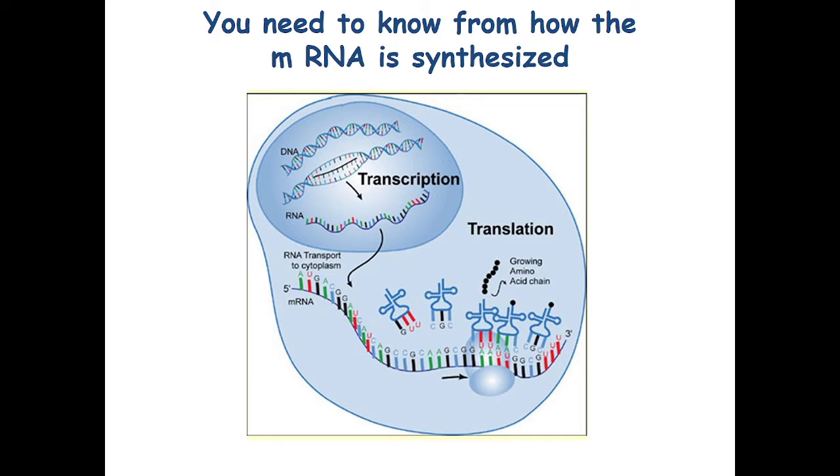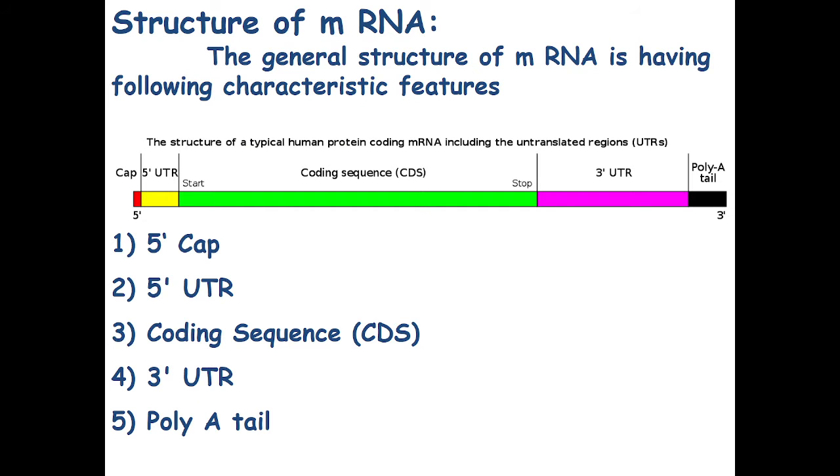The DNA undergoes transcription, and while the protein coding genes are transcribed, then there is formation of mRNA. This mRNA goes from nucleus to cytosol, as you can see in this picture, and this mRNA contains various types of codons that will code for particular amino acid, and they will finally lead to the protein synthesis by the process of translation. The structure of mRNA, the general structure of mRNA is having following characteristic features.